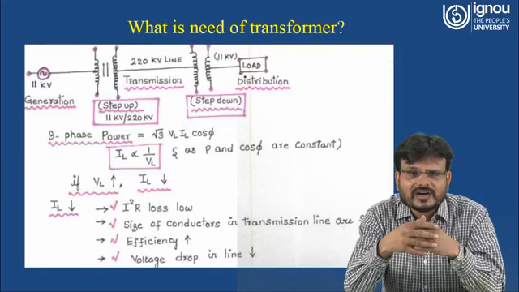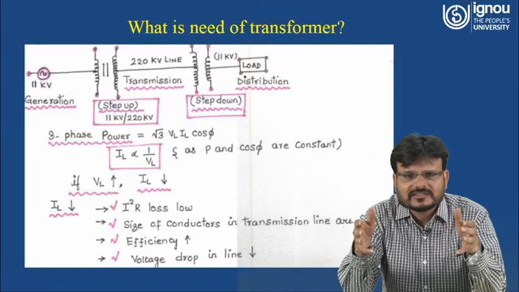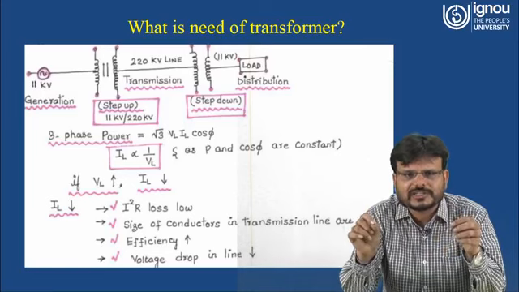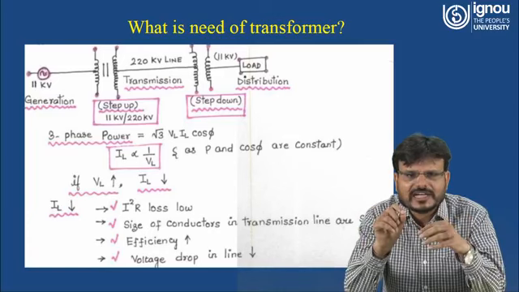Now because current is less, whatever current is flowing through the conductor, there will be some voltage drop, that is I into R.